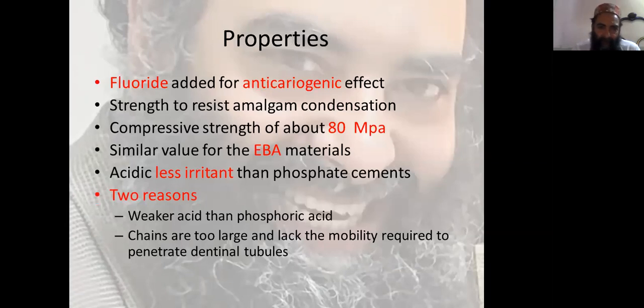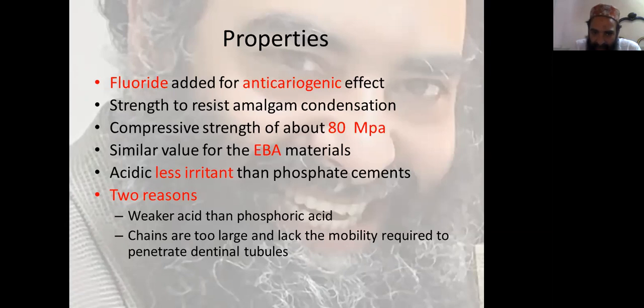Now the properties: fluoride is added for anti-cariogenic effects, so it is an anti-cariogenic cement also. It has strength to resist amalgam condensation also. Compressive strength is about 80 megapascal, which is a similar value to the ethoxybenzoic acid materials.